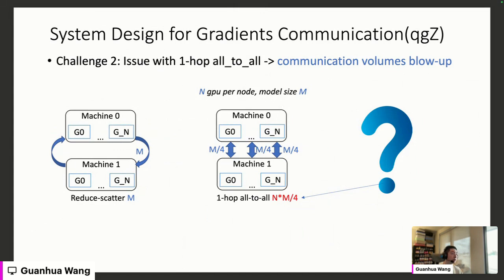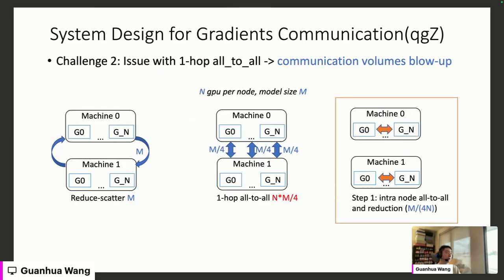But in the middle figure here, assuming we have n GPUs per node and a model size of M, after each GPU does a local quantization, they can reduce their local gradient size from M to M over 4. But after that, we need to do that one-shot all-to-all, which means every GPU needs to send out M over 4 data cross-node. So in total, the cross-node communication volume is n times M over 4, because we have n GPUs per node and each GPU needs to send M over 4 data. This is much bigger compared with the original size M. So how can we solve this issue?